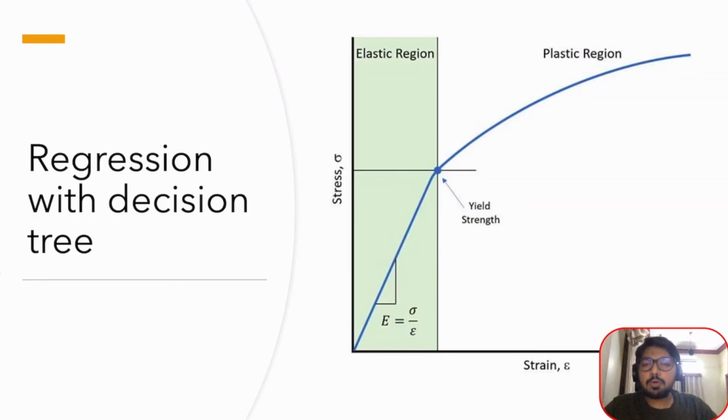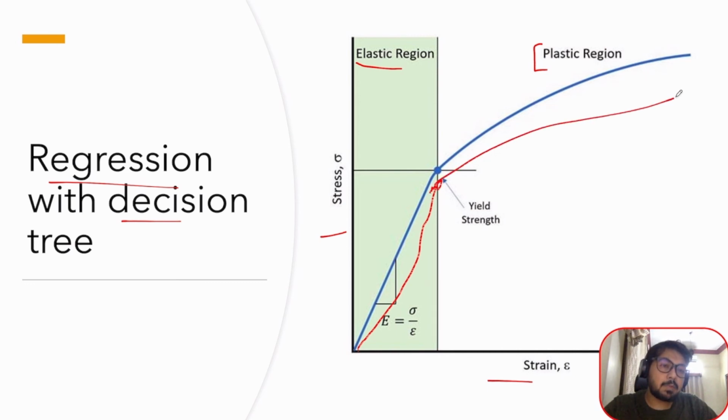Okay, so there is one more concept of regression with the decision tree. We will quickly look into it. Sometimes a single regression model is not enough to predict the behavior. For example, this is a stress and strain graph. I have taken it from physics, so don't go and study it. It shows two regions: the elastic region and the plastic region. If we keep increasing the stress within the element, after a certain point it enters the plastic region and starts changing its shape. Where it is not changing its shape, that is the elastic region. This is the stress it can handle.